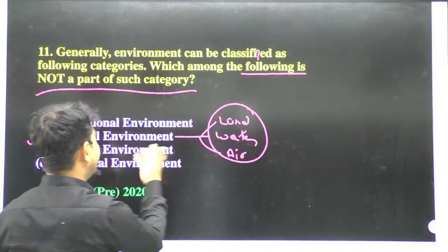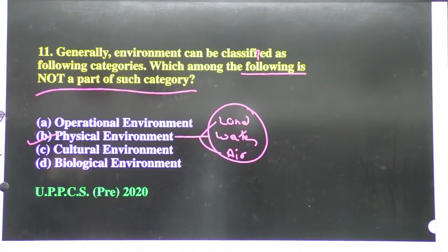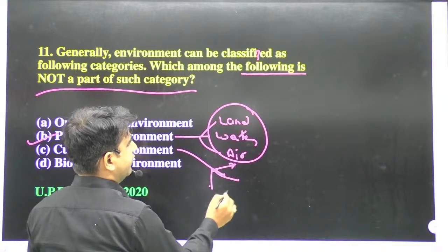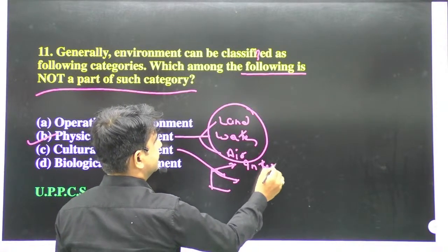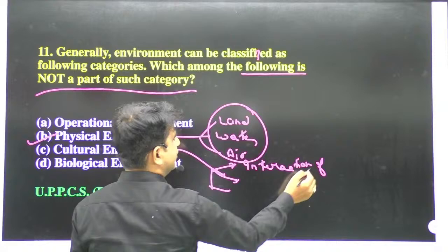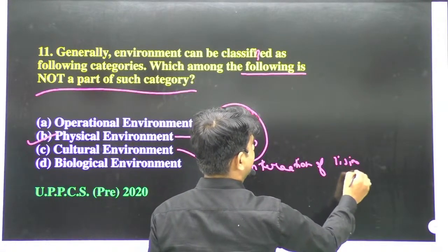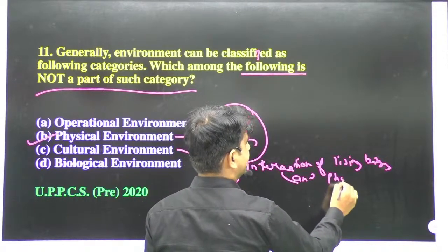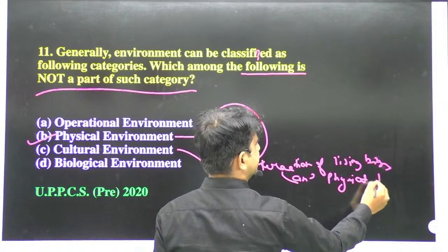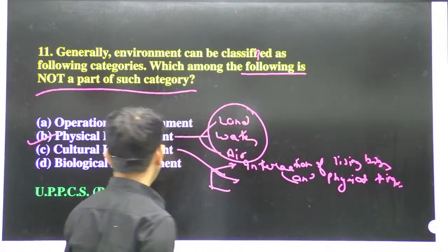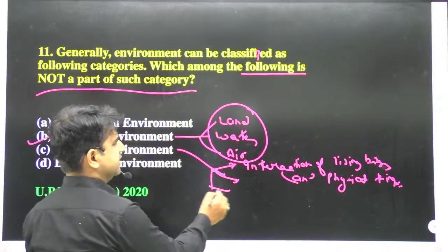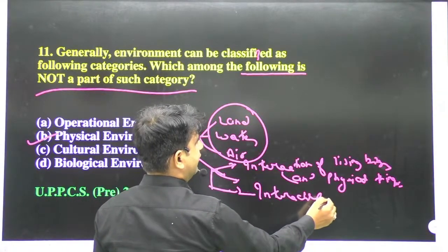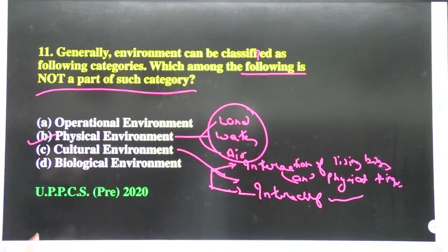Cultural environment is also a type of environment, because in cultural environment we talk about the interaction of living beings and physical things, and also cultural effects, the interaction of various organisms. So yes, it's also a type of environment.